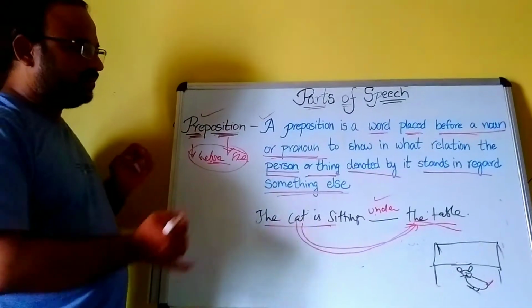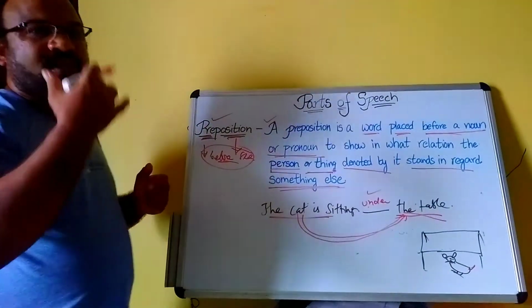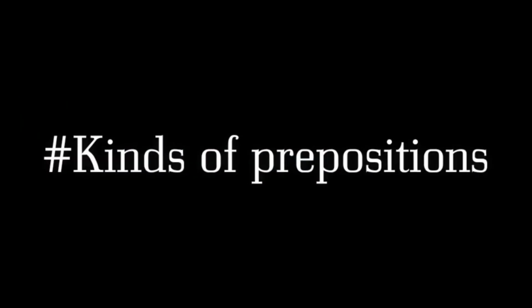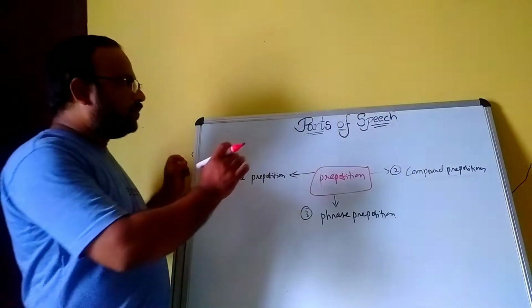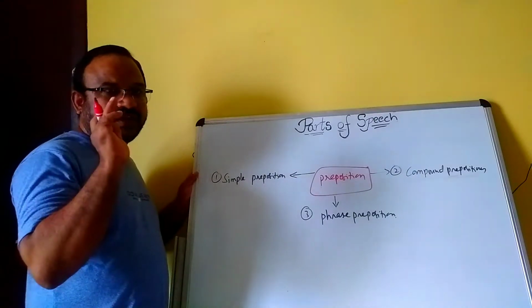Am I clear? Now, how many kinds of prepositions are there and what are they? I will explain clearly. Mainly, there are three kinds.